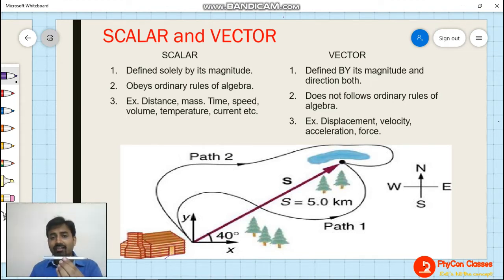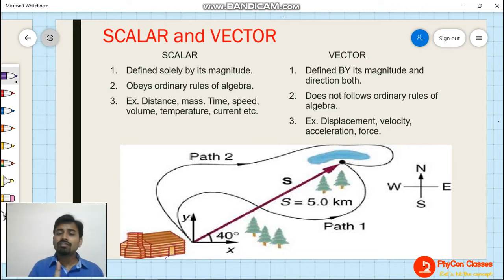Now think of a second case. If I am applying the force in the perpendicular direction or in the downward direction, what is the effect of this force? This tends to rotate the body. So if I change the direction of force, the after effect on the body changes, right? Because of this, we can understand that direction plays an important role because the after effects are changing.